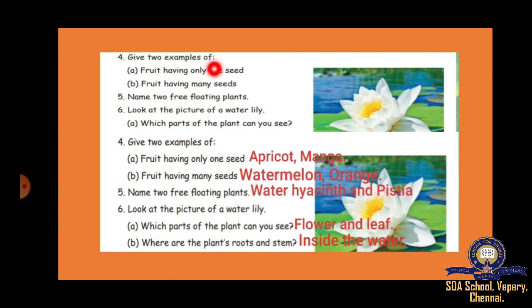Give two examples of fruit having one seed, fruit having many seeds. Fruit having only one seed, apricot, mango. Many seeds, watermelon, orange. Name two free floating plants, water hyacinth and pistia. Now look at the picture of water lily here. Which parts of the plant can you see? You can see the flower and leaf, right? Where are the plant's roots and stem? Where are those? Inside the water.